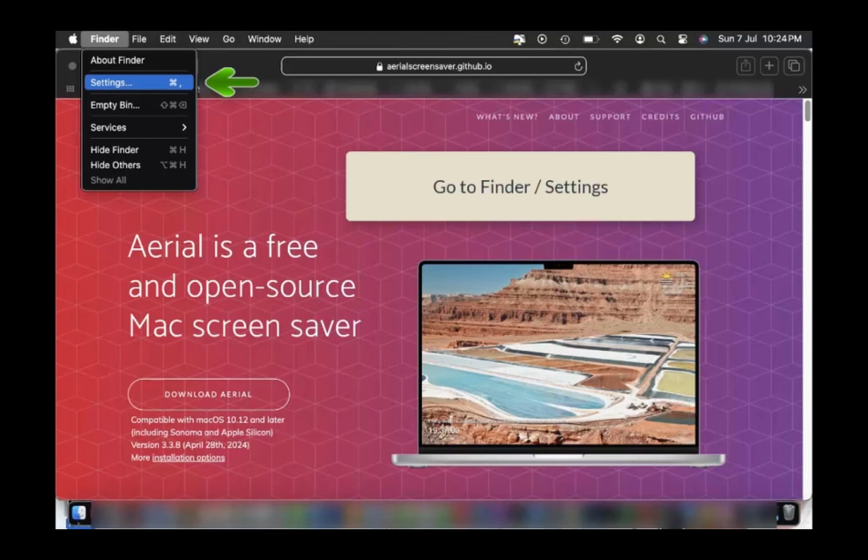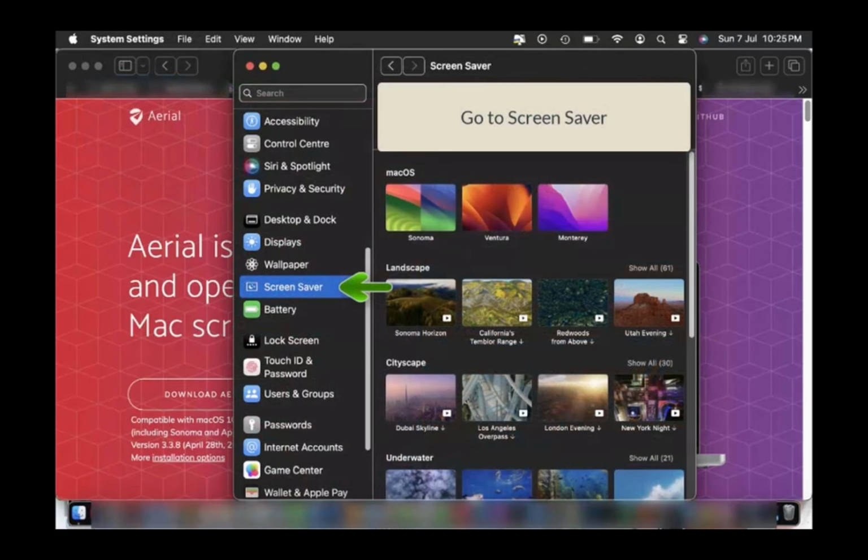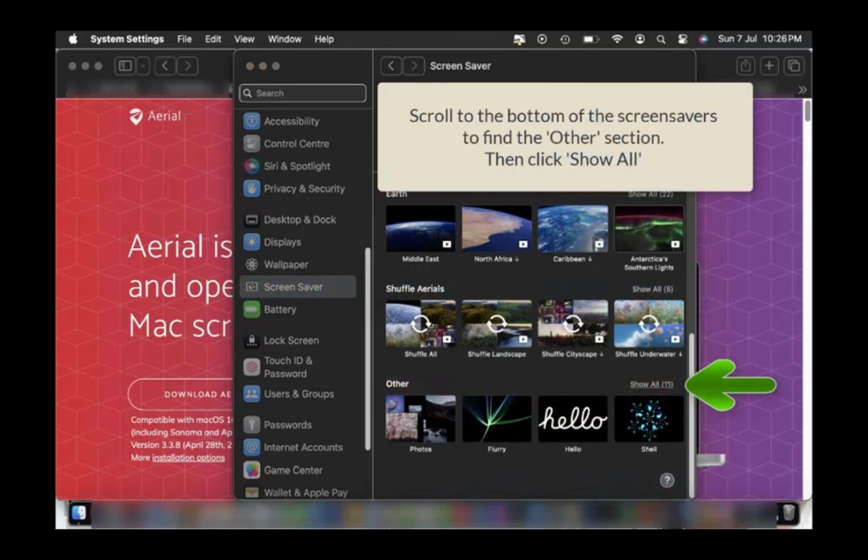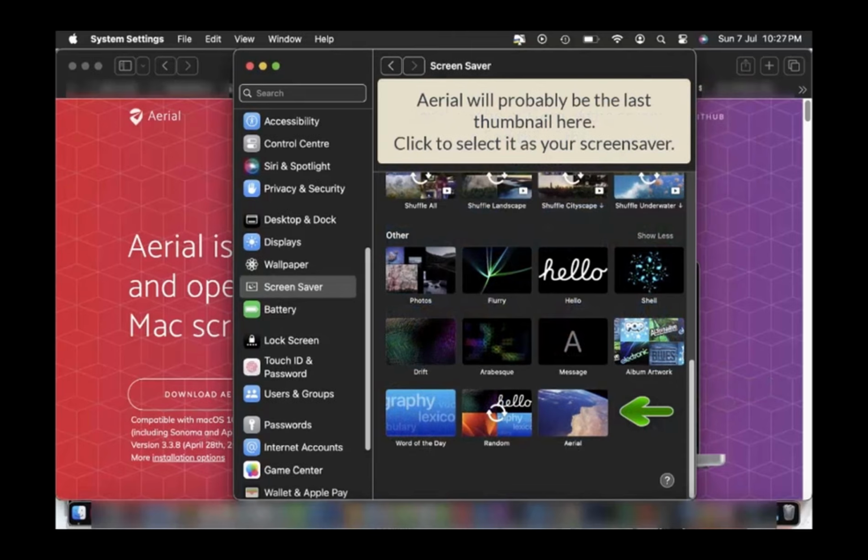Then we will change some settings and make sure it can access the Book of Light videos. Go to the top left Apple icon and then open System Settings. Find Screensaver on the left-hand menu. Then on the Screensaver page, scroll to the bottom, and if you do not see the new Arial icon, then click the Show All link, as it's probably hidden behind all the other screensavers your Mac came with.